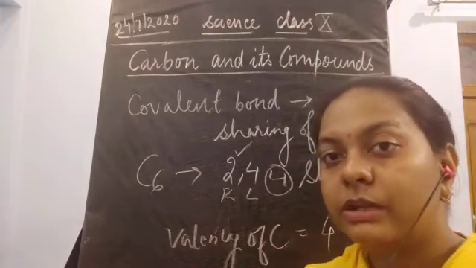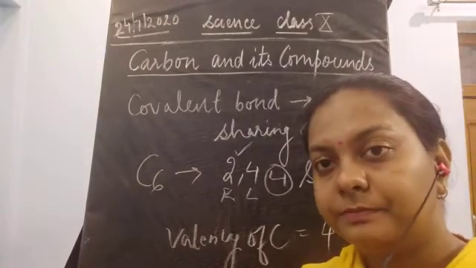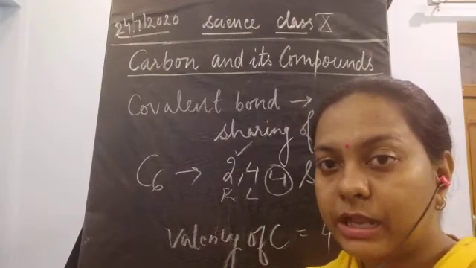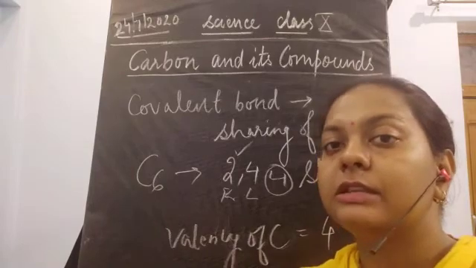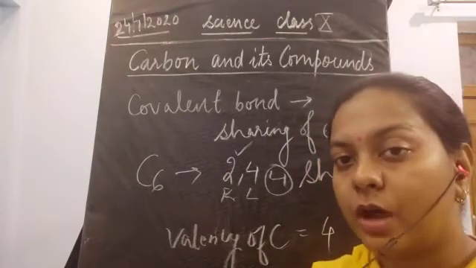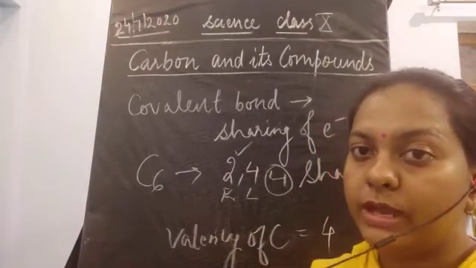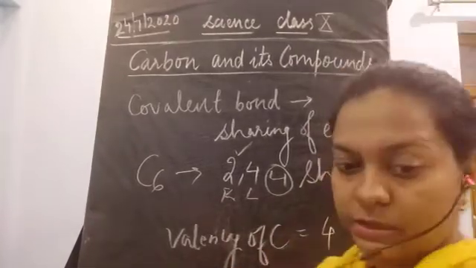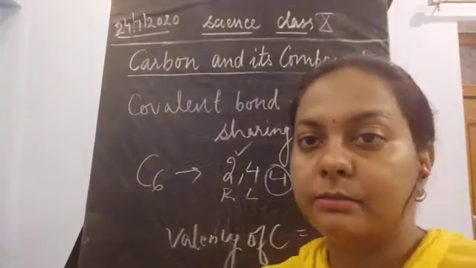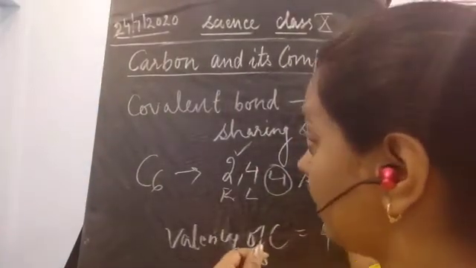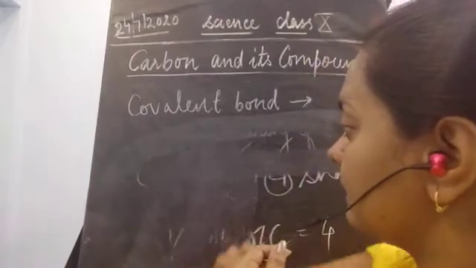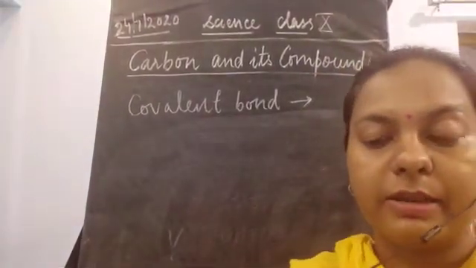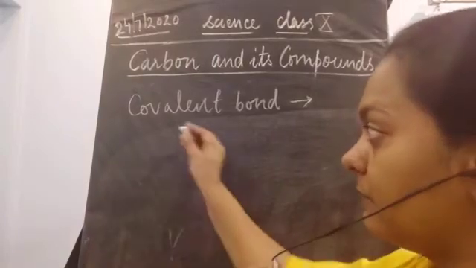So just think over it, and you can also understand that carbon has 4 electrons in the valence shell, and these 4 electrons are responsible for the formation of covalent bonds. Now there are 3 types of covalent bonds. The first type is the single bond. Now what kind of sharing is taking place? How is the sharing taking place? How many types of sharing could happen?